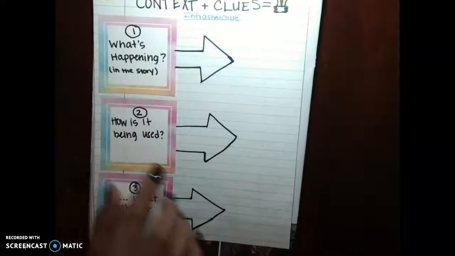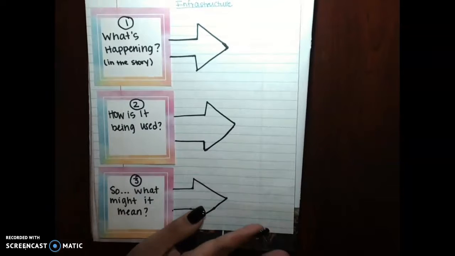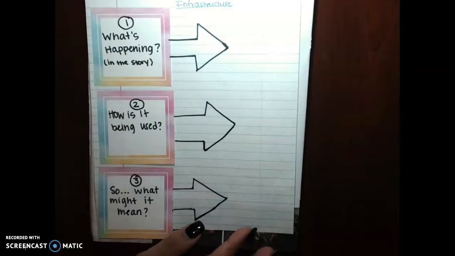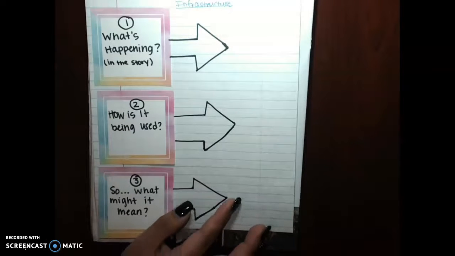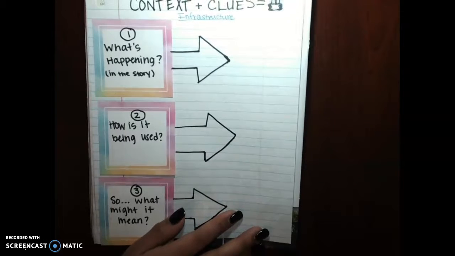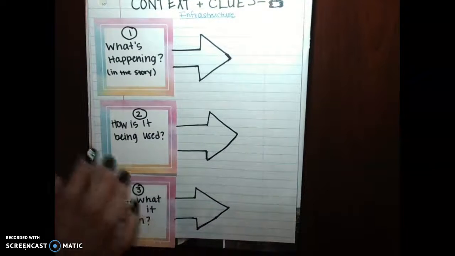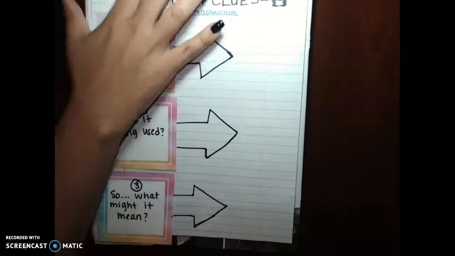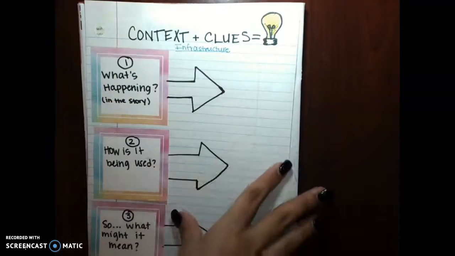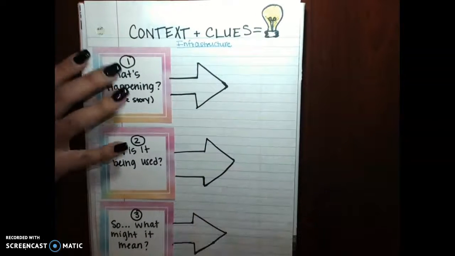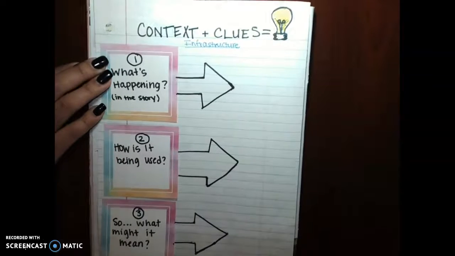And then we're going to look at how it's being used. We're going to look at the words surrounding the word infrastructure. And then, so what might it mean? We're going to make inferences. We're going to use context clues to help us find meaning or understanding of that word.